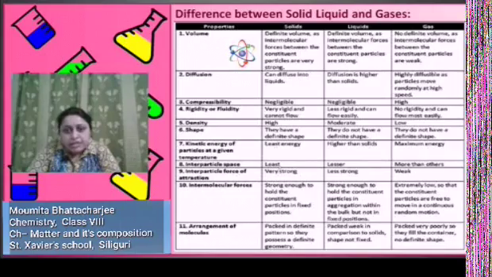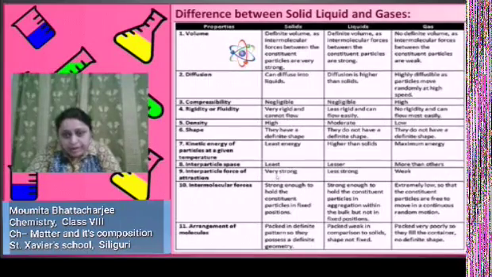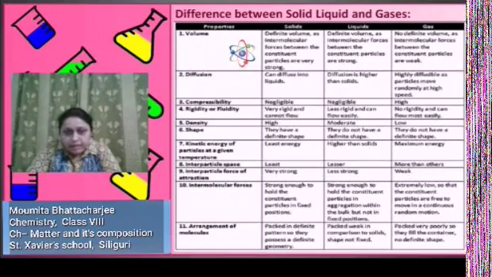Interparticle space: for the solid, it is least; for the liquid, it is more; and for gas, more than the others. Interparticle force of attraction: for the solid, very strong; for liquid, less strong; and for gas, very weak.